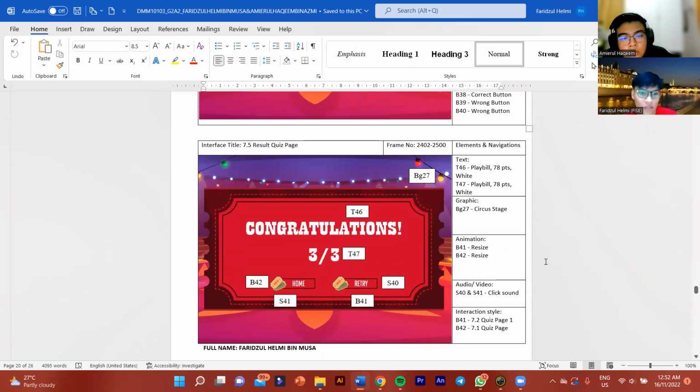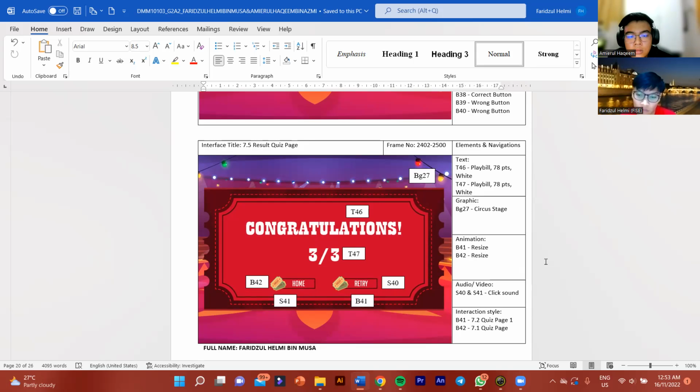Lastly is the interface titled 7.5, the result page. The text is text number 46, which is Playbill with 78 points in white, and text number 47 is also using the Playbill character, with 78 points in white. The graphic background is background number 27, which is the circle stage.